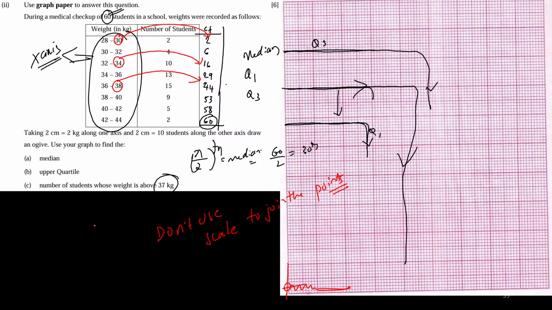Okay, fine. Now see, children, here I will explain to you. There are lots and lots of things to learn in this one. Please concentrate. Upper quartile also, scale not required. Scale not required, what do you mean by that? Scale is given in the question, you have to use the same scale, otherwise you lose one mark. Okay, so now less than ojive. What is the meaning of less than ojive?